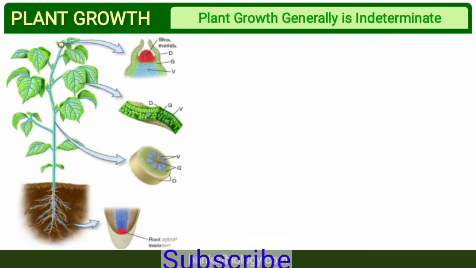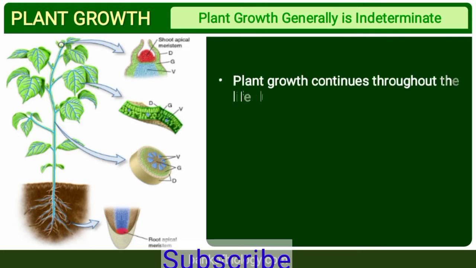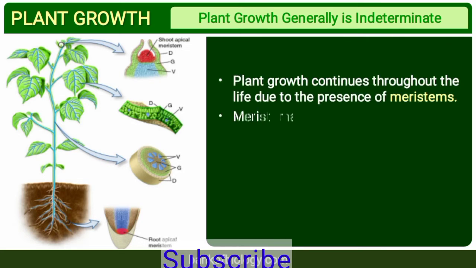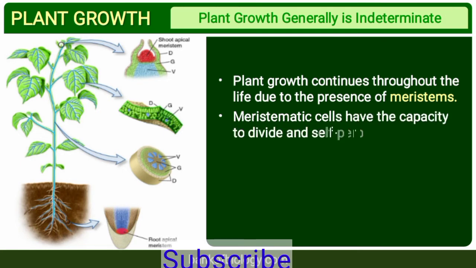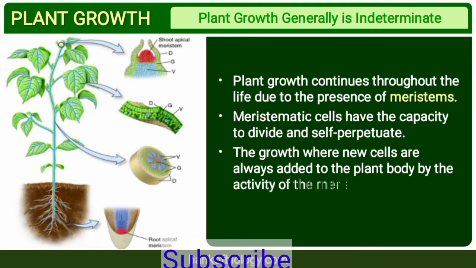Plant growth generally is indeterminate. Determinate is where the fate of a growing organ is known. When the fate of a growing organ is unknown, then that type of growth is called indeterminate.